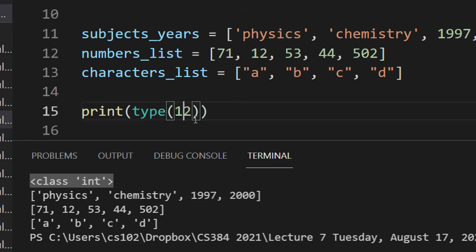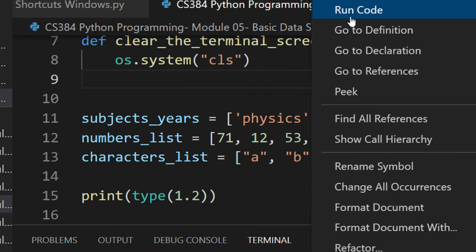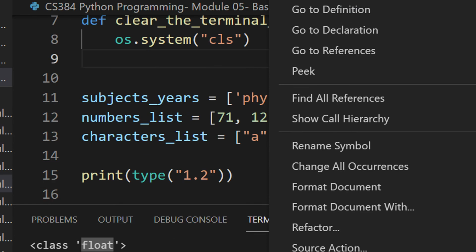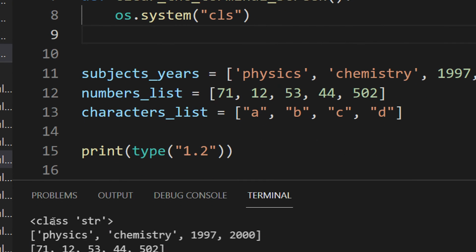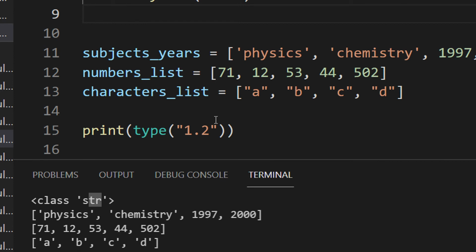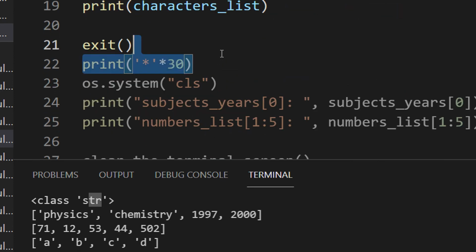So you can see it says class integer. Let me make it 1.2. So it should print as class float. You can see it printing class float. Now the same thing, if I enclose it within quotes, even though it's a number, it will actually print as a string, like class str, right? String is a class in Python, right?